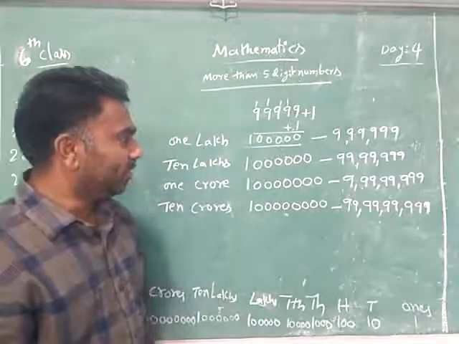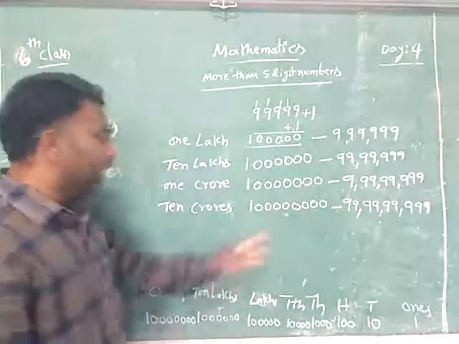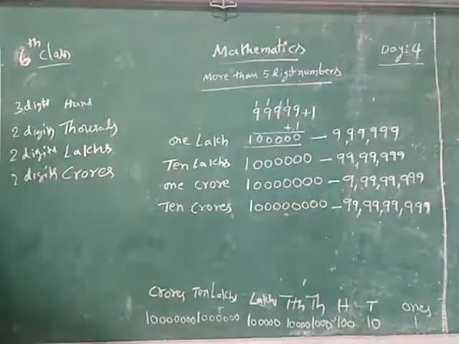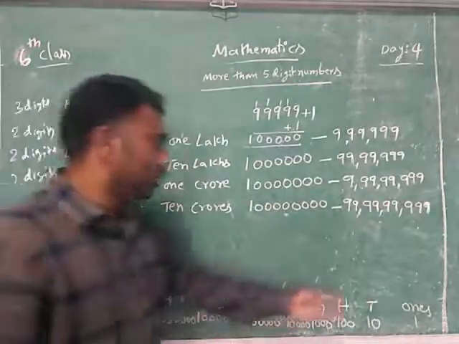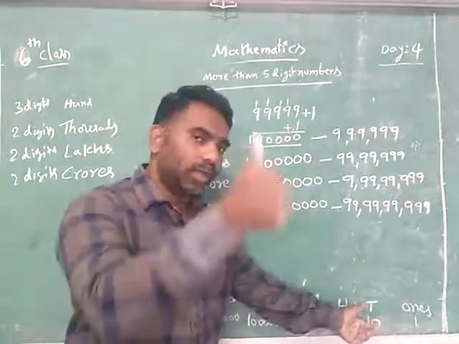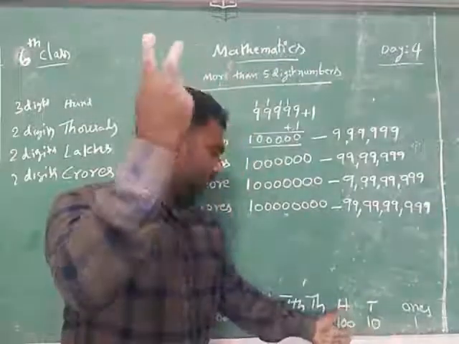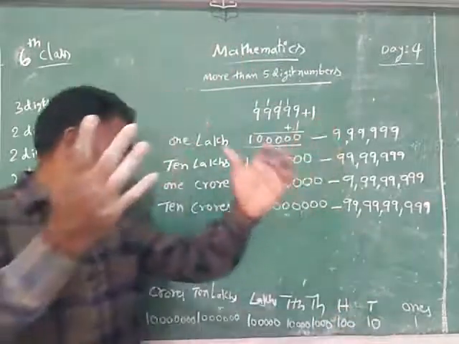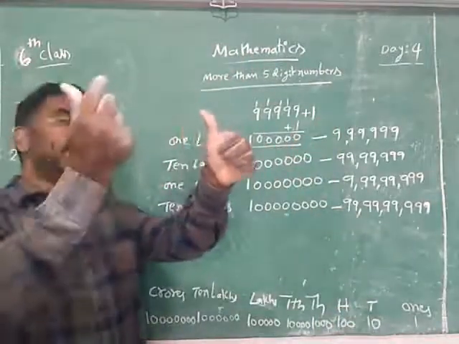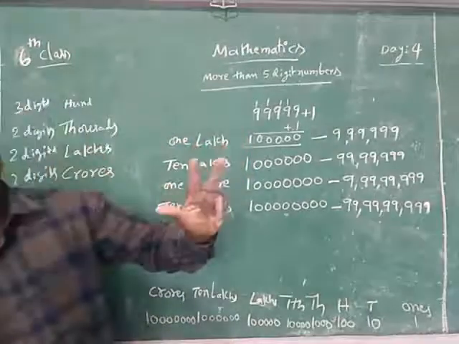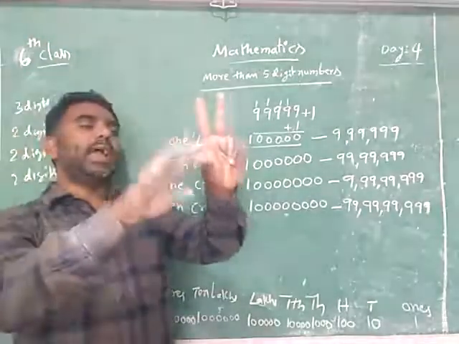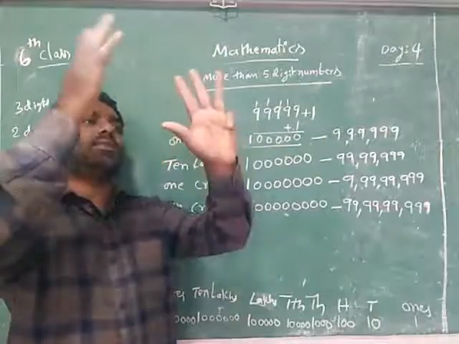So, in this class, we are going to learn up to 9-digit numbers, which means 9 digit places are needed. Ones place, tens, hundreds, thousands, 10,000s: these are 5. Then lakhs, 10 lakhs, crores, 10 crores.